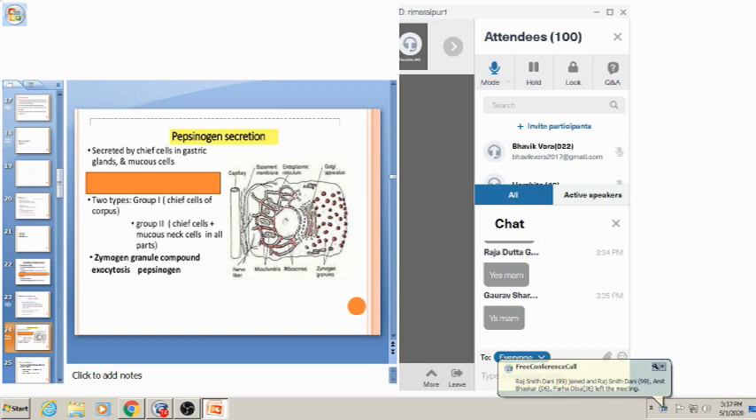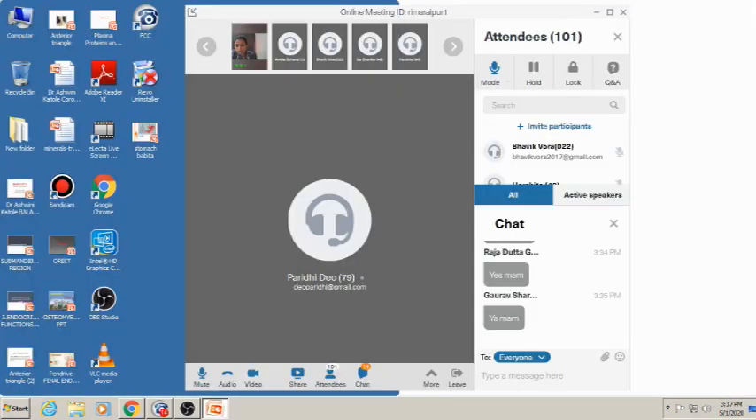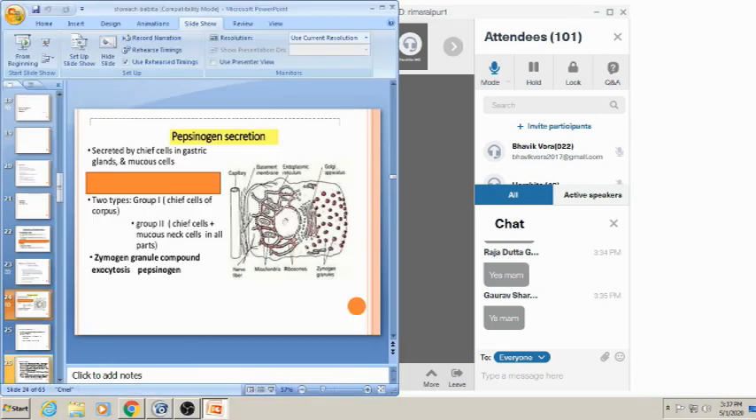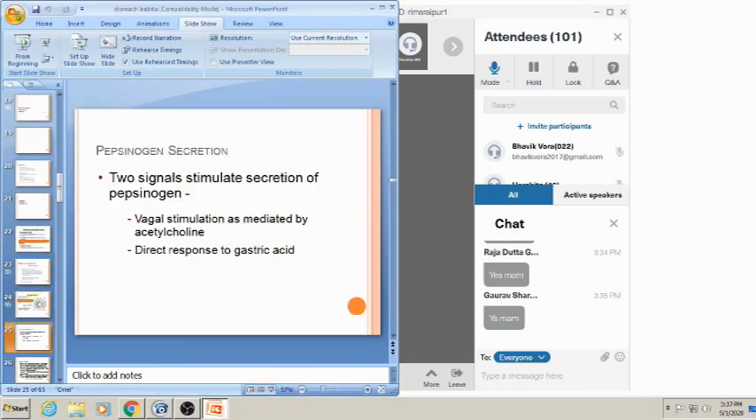But when these zymogen granules are secreted into the lumen or canaliculi, they will be excreted with the help of exocytosis. Okay, everyone clear? This pepsinogen is stored in the zymogen granules. Now coming to its stimulating factors. Two signals stimulate the secretion: vagal stimulation as mediated by acetylcholine, and direct response to gastric acid. About vagal and gastric direct response, I will tell you each and everything in later slides.